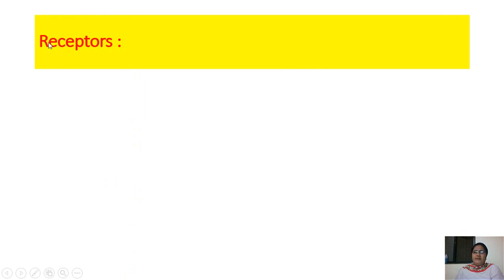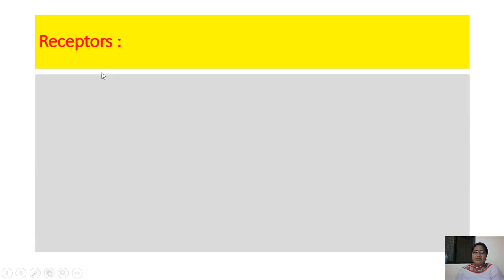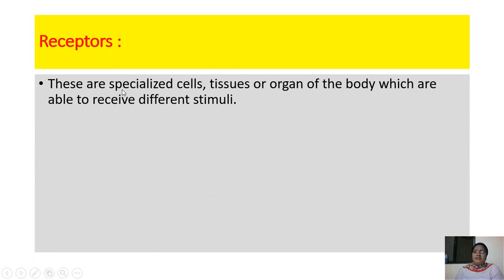Next we have receptors. Now what are receptors? Receptors are specialized cells, tissues or organs of the body which are able to receive different stimuli.